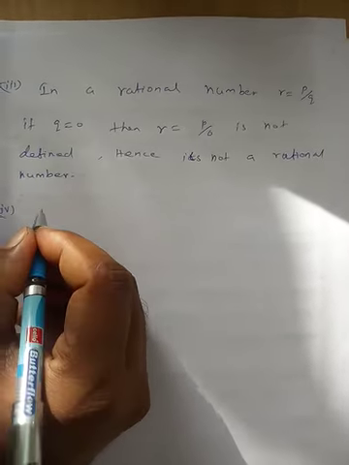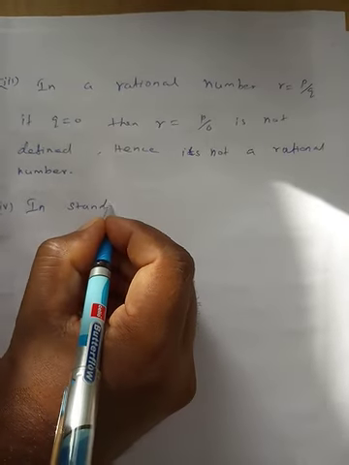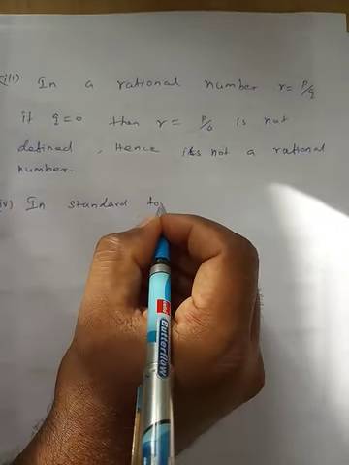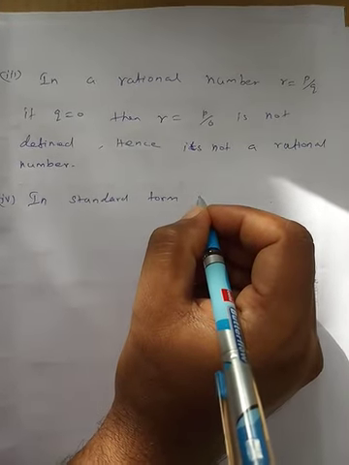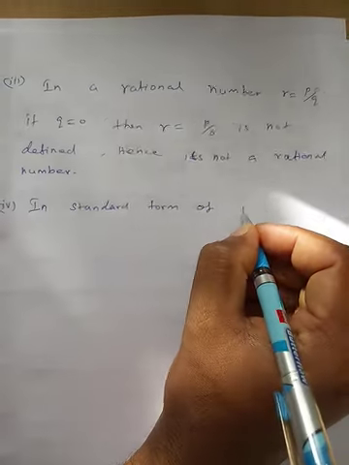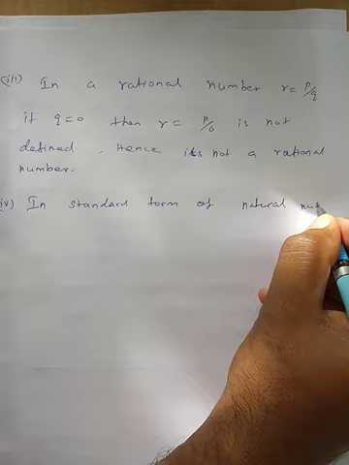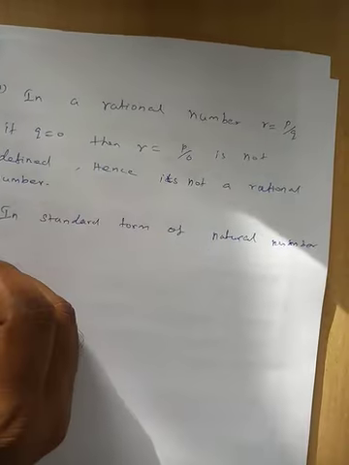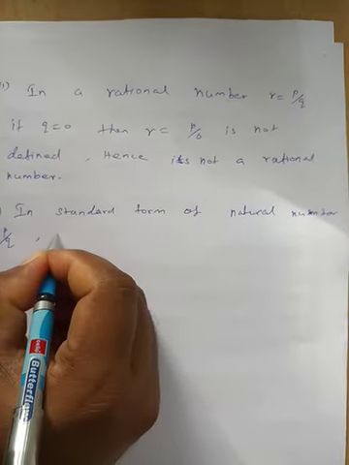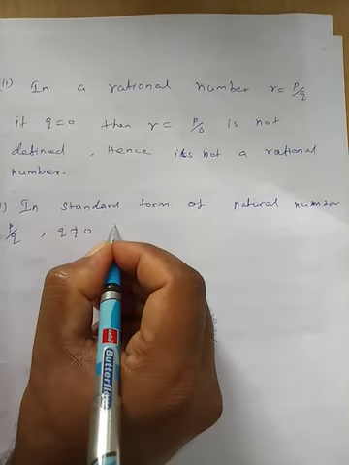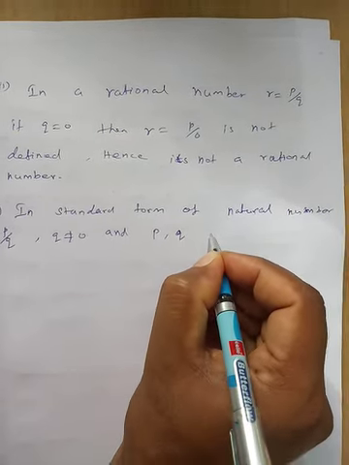Fourth note, standard form, already studied in 8th standard and 7th standard also. In standard form of a rational number p by q, q is not equal to 0 and p, q are co-prime.